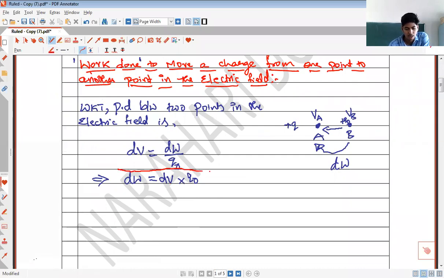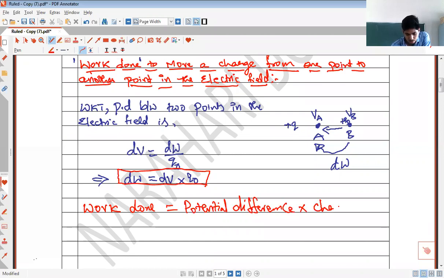Remember this. Next in electrostatics, whenever a work done calculation comes, you have to make use of this formula. Work done to move the charge from one point to another point will be equal to potential difference into the charge moved. I can write this as work done is equal to dV, which is nothing but the potential difference, into the charge moved.